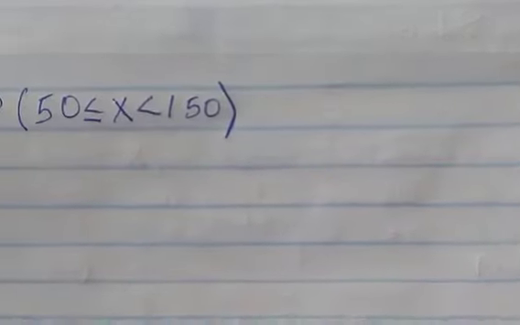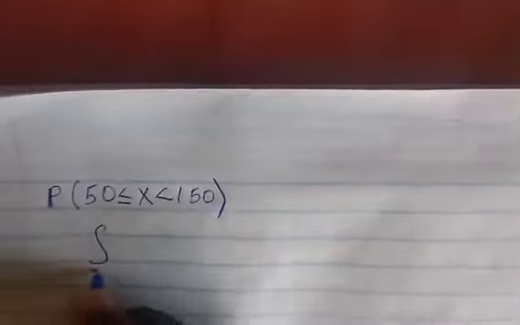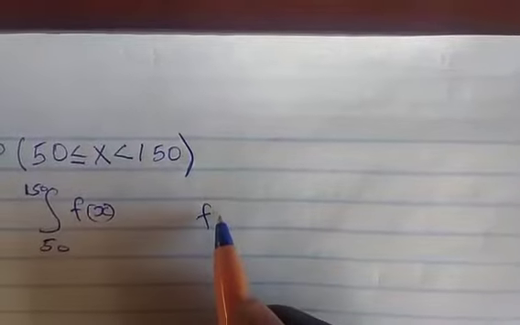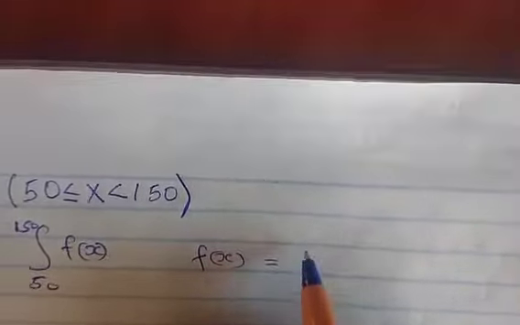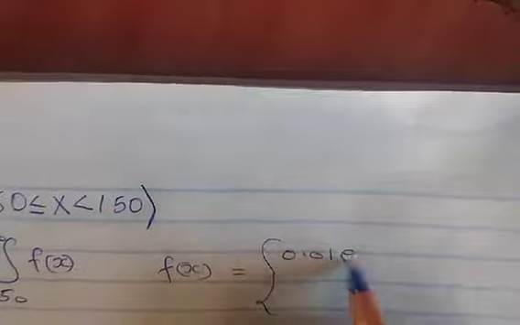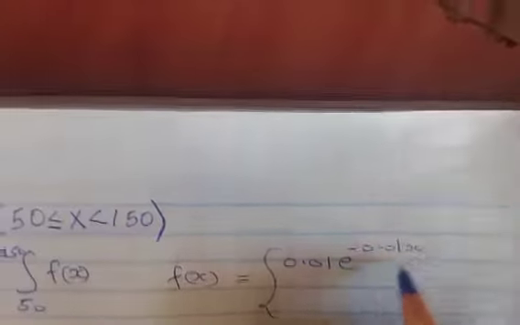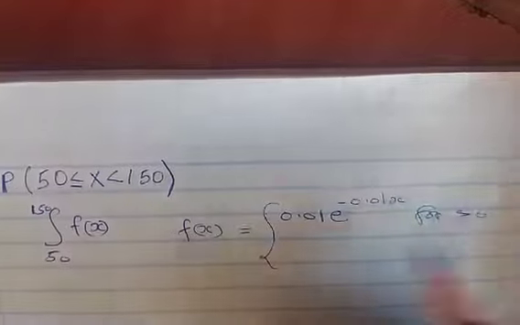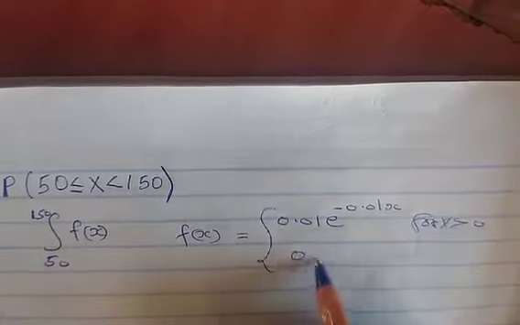Now part 2, we are told to find the probability that x is greater than 50 and x is less than 150. Here we are to integrate our function from 50 to 150. The function we had is f of x equals 0.01, which is the value of lambda, exponential of negative 0.01x for x greater than 0 and 0 elsewhere.